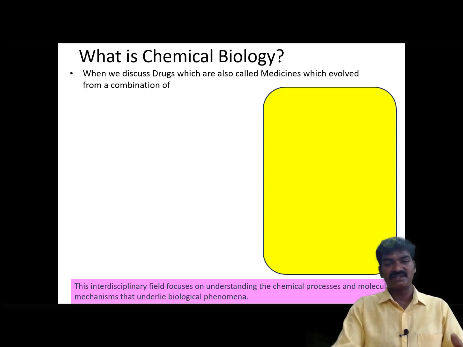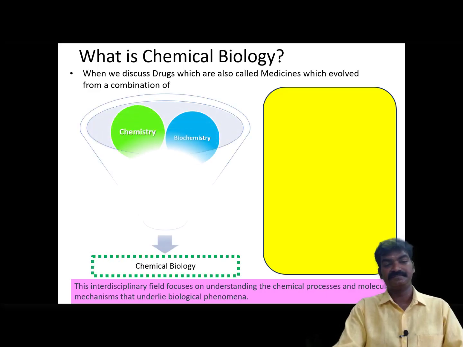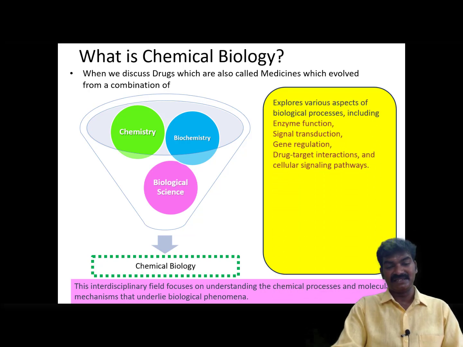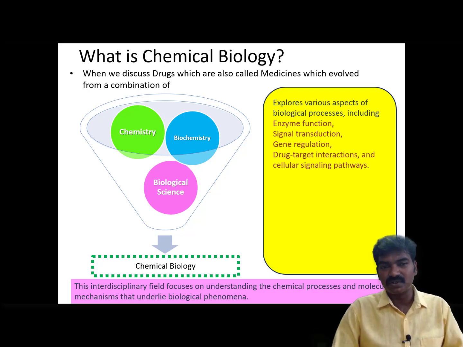When we discuss drugs, also called medicines, they evolved from a combination of chemistry, biochemistry and biological science put together. It's called chemical biology. So what does it explore? It explores various aspects of biological processes. What are these biological processes going to be?